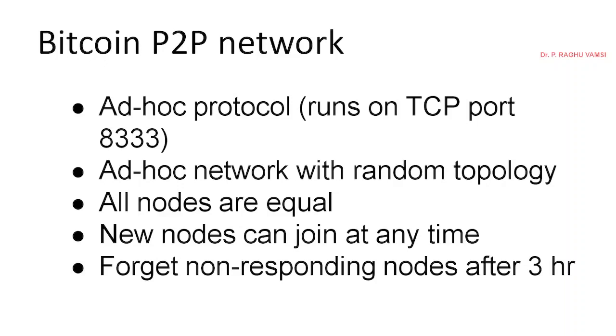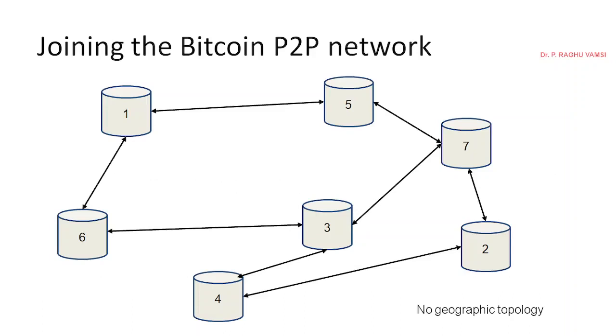If any system joined the network and it is not giving any response, meaning its involvement in the network is low or not there at all, then the forget time will be 3 hours. After 3 hours, that particular node will be forgotten from the network.